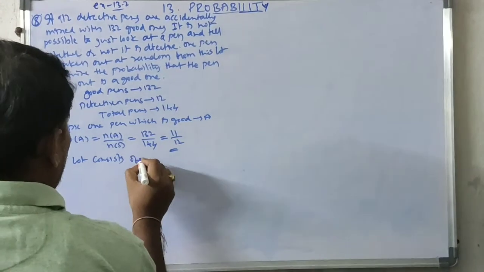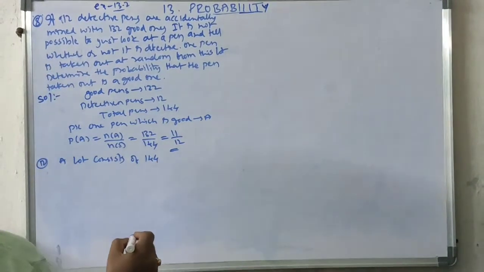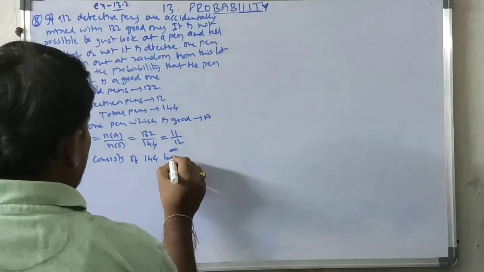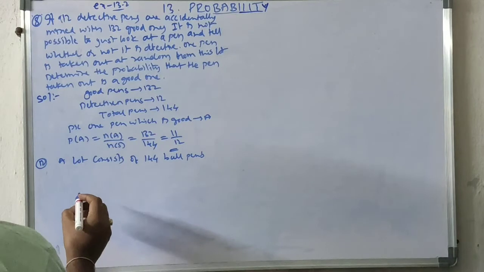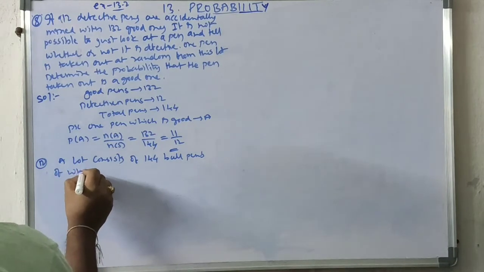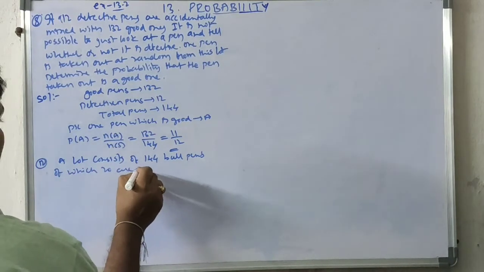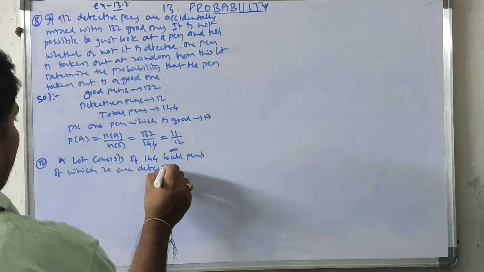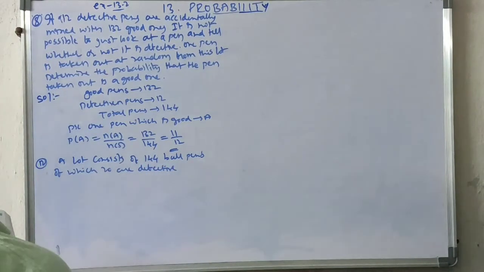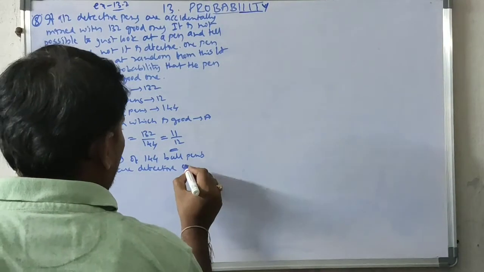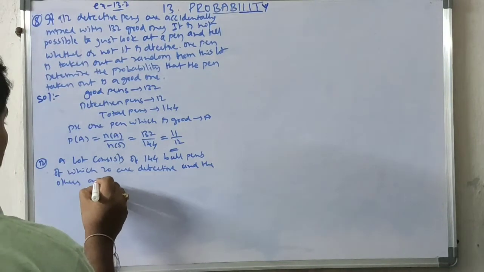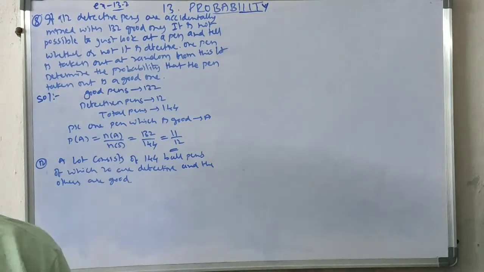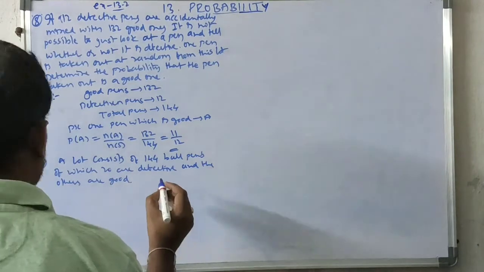A lot consists of 144 ball pens, of which 20 are defective and the others are good. The shopkeeper draws one pen.